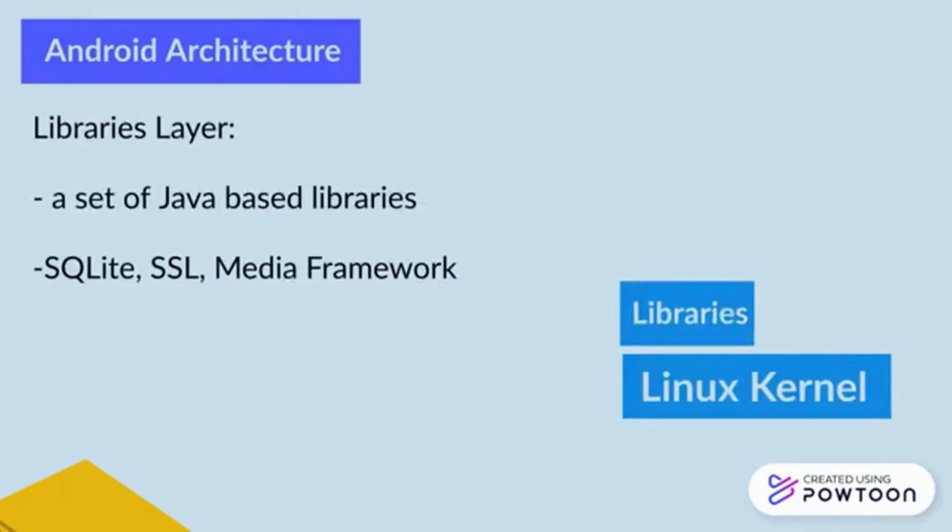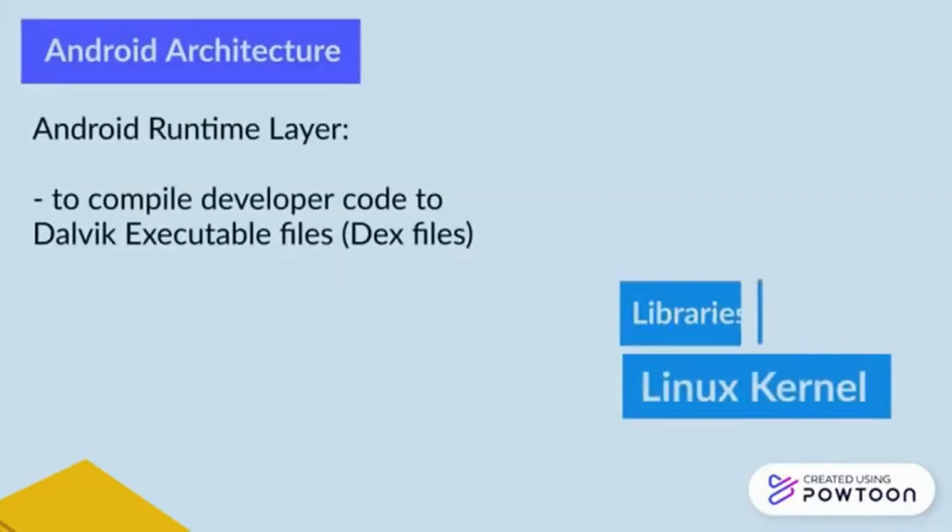The platform libraries are a set of Java-based libraries such as WebKit and SQLite for databases, needed for developers to build Android apps. The other part of the libraries is the Android runtime, and it contains the Dalvik virtual machine. Basically, it converts Java files into bytecode format.